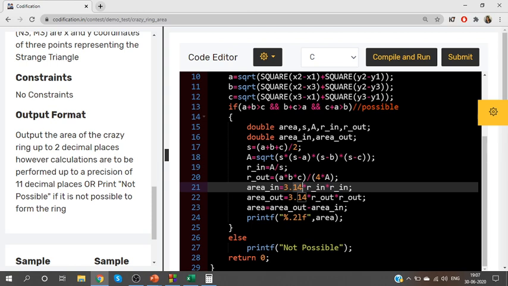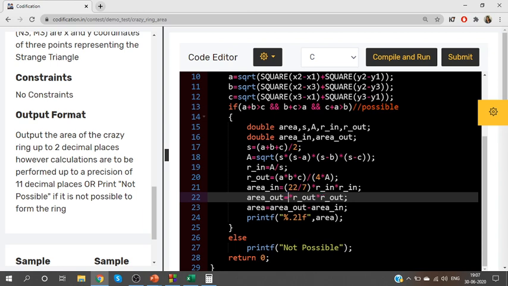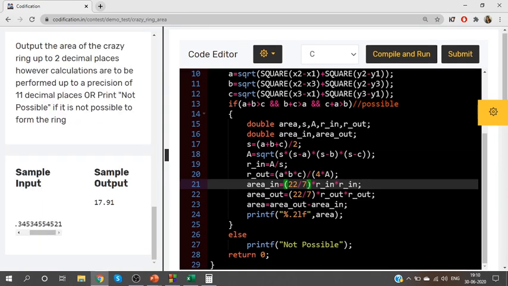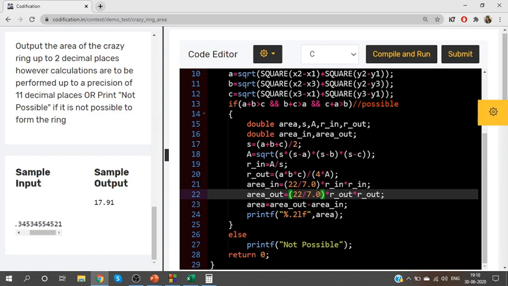Okay. So, if you know the value of pi, if you know the expansion of pi for 3.14, what are the digits that should follow? If you know that, substitute them. If you don't know that, substitute 22 by 7. 22 by 7 into this value. Similarly here, 22 by 7. That's it. Substitute 22 by 7, and also 22 and 7 are integers. When you divide two integers, your answer will be an integer, but we need a float value here. So divide by 7.0 on both the cases.